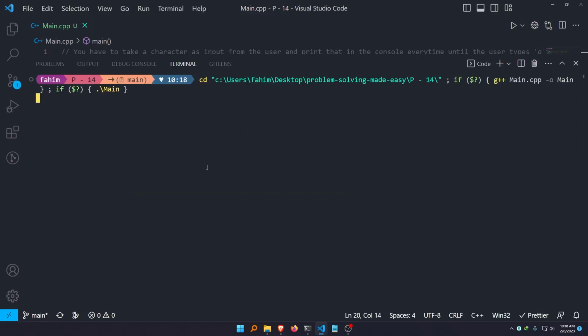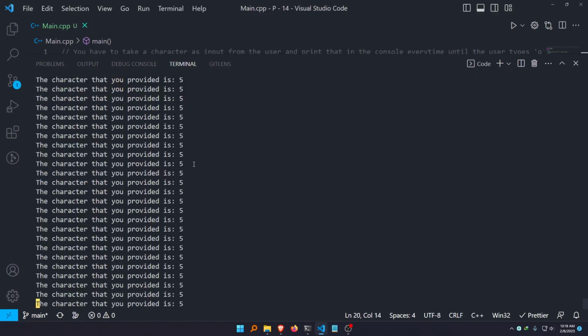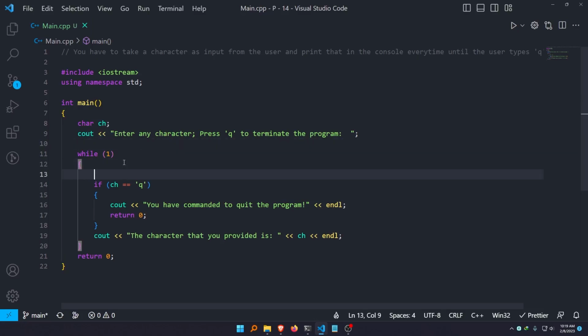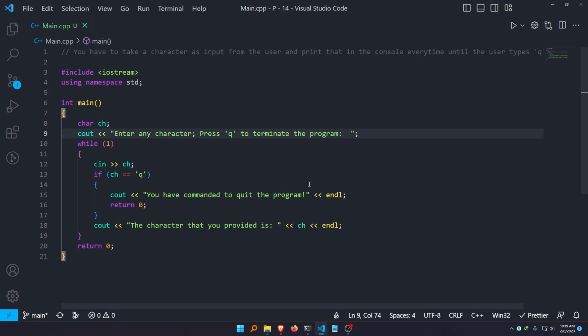So run code, enter any character, press q to terminate the program. Fine, 5. Oops, I have made a terrible mistake, because I have taken the character as input from the user outside the while loop, but I have to do that inside the while loop because I want to get an input each time the while loop iterates.